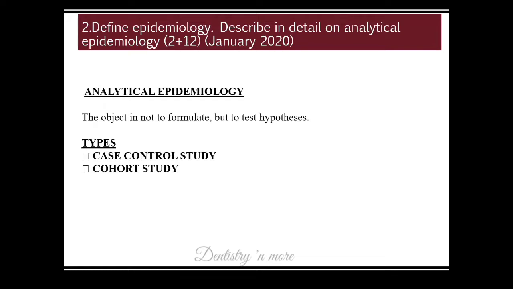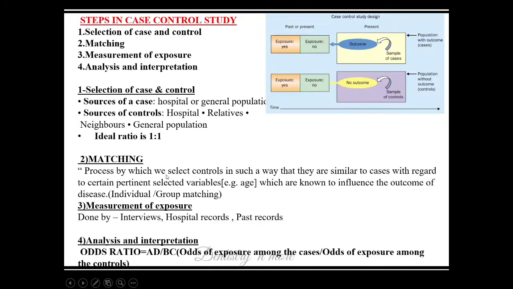Next question is again, define epidemiology. You need to write the definition, then describe in detail about analytical epidemiology. So analytical epidemiology is to test the hypothesis, whereas descriptive epidemiology is to formulate the hypothesis. So in analytical epidemiology, we have two broad classifications, that is case control and cohort study.